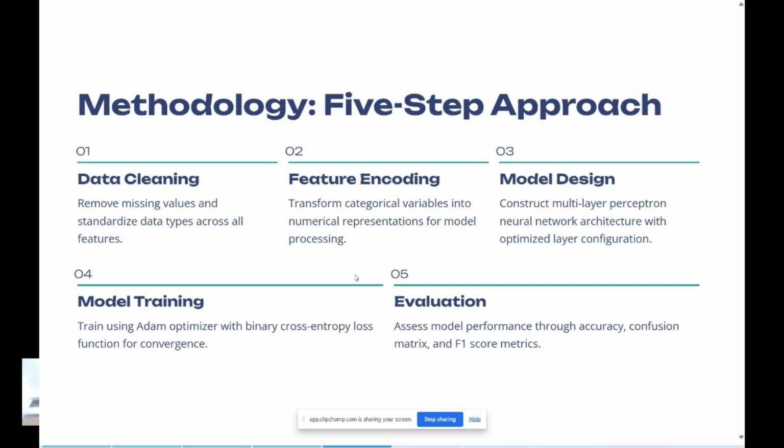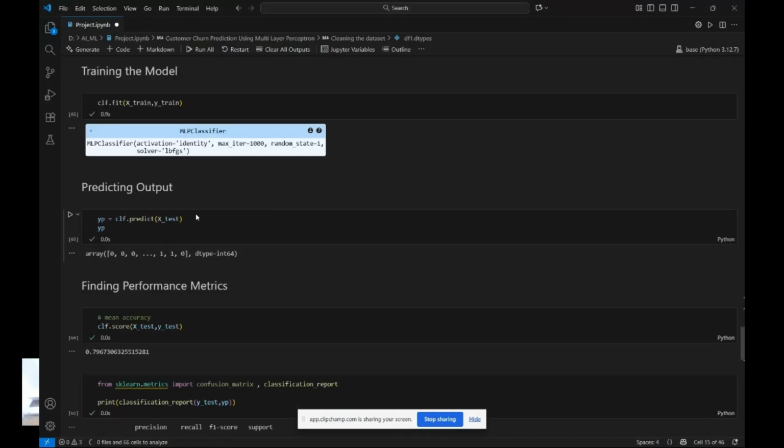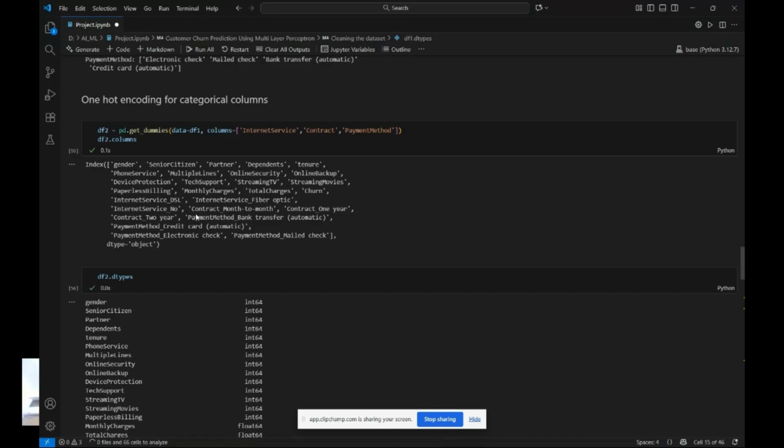So coming back to the PPT, this is the evaluation which I just showed you guys, and the code of it. So what is the proposed solution? This is something which you would do for a client, hence the proposed solutions. So the point is exactly as we saw. This is just a reference to show you how this code will actually work in the industry.